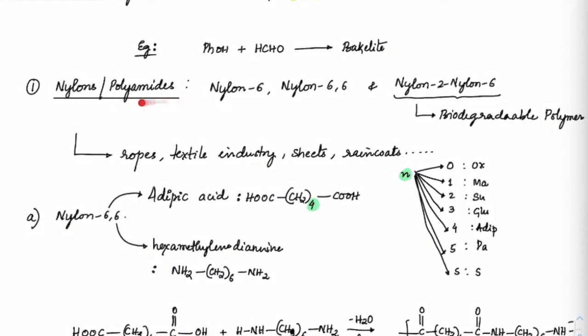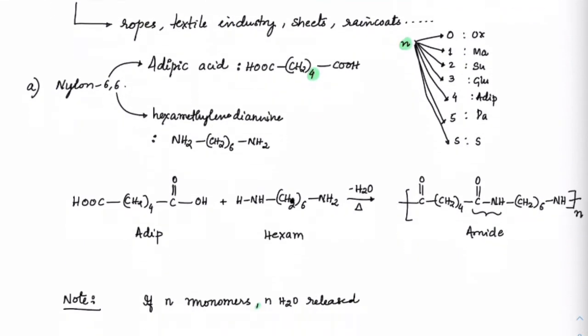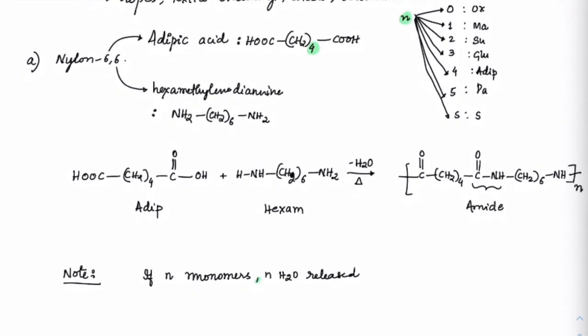Now, nylons, what are their uses? They are used as ropes. They are used in textile industries. They are converted into sheets, raincoats, and so on. What is the content present in nylon 6? Check nylon 6,6. Nylon 6,6 will have adipic acid, you know adipic acid already, and hexamethylene diamine. So that is CH2 6 times with NH2 this side and NH2 this side.